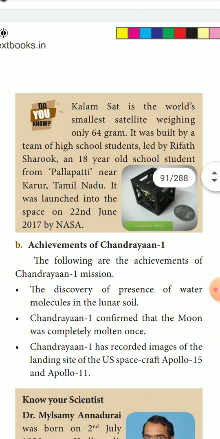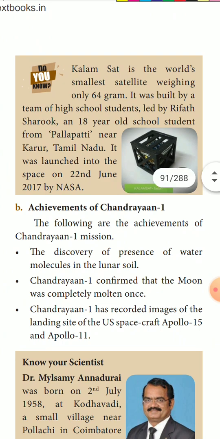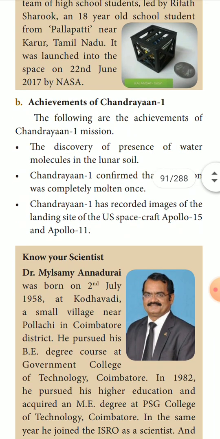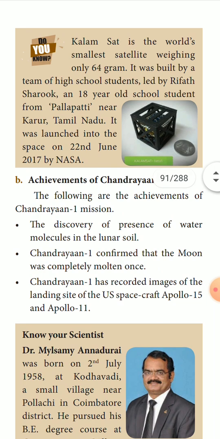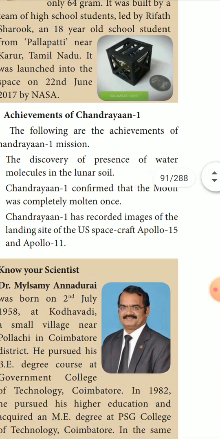Kalamsat is the world's smallest satellite, weighing only 64 grams. It was built by a team of high school students led by Rifat Shahrukh, an 18-year-old school student from Palapatti near Karur, Tamil Nadu. It was launched into space on 22nd June 2017 by NASA. This was the smallest 64-gram satellite made by a school student of Tamil Nadu, and it was launched on 22nd June 2017 by NASA.